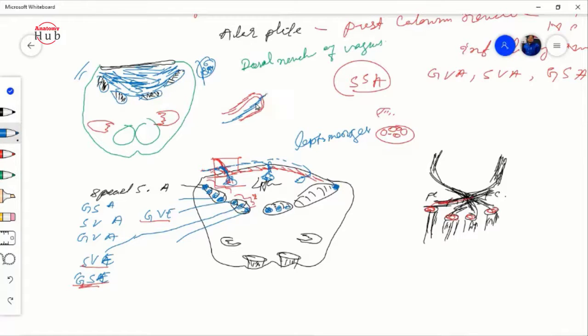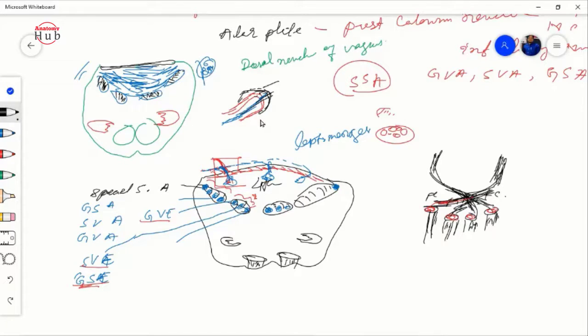Just surrounding that you will find these ependymal cells, which have invaginated into this. So the ependymal cells, then the pia mater, then the arachnoid mater and the blood vessels all make a complex structure over here.